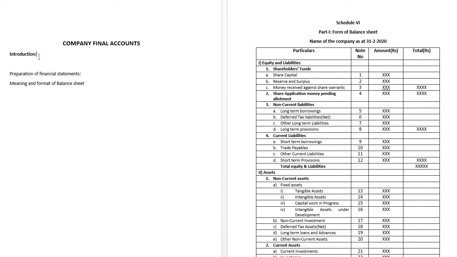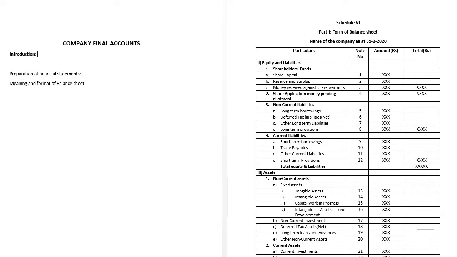Each and every organization in the society has to prepare the final accounts, unless it is an initial startup of the business, where it will come at the end of the day. The organization might be a proprietorship, a partnership, or a joint stock company, whatever it might be, but they have to prepare the final accounts at the end of the day. Here we are going to have the company final accounts introduction part.